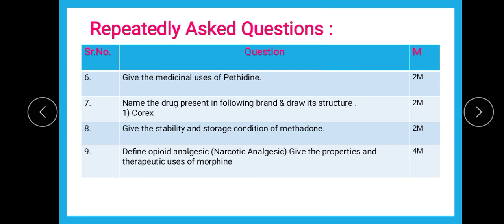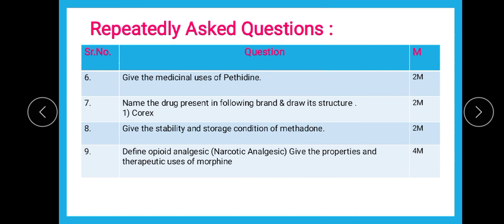And the characteristic uses, like you should know, codeine is antitussive, propoxyphene is antitussive. Then as far as methadone is concerned, its characteristic use is that it is used in opioid withdrawal symptoms. Okay, so what opioid withdrawal symptoms are, that also I have included in the introduction video.